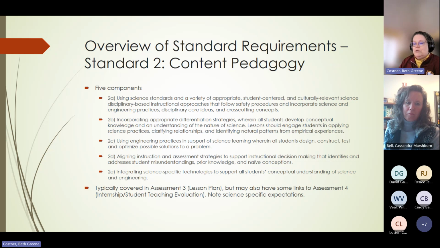Because, for example, 2E talks about integrating science-specific technologies, not just technologies in general. Sometimes our internship and student teaching evaluations talk about technology, but that could be any kind of technology, like presentation technology or things like that. And this is specifically about science. Cassie, did you want to say something?